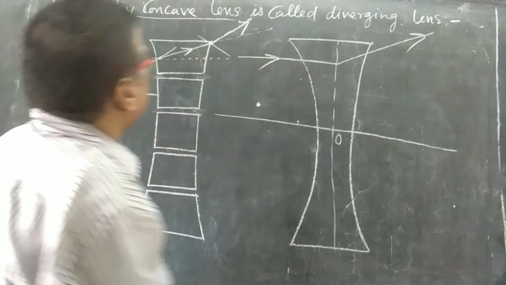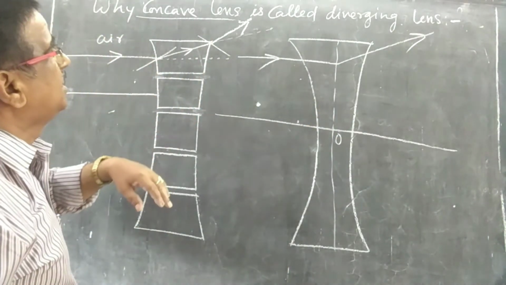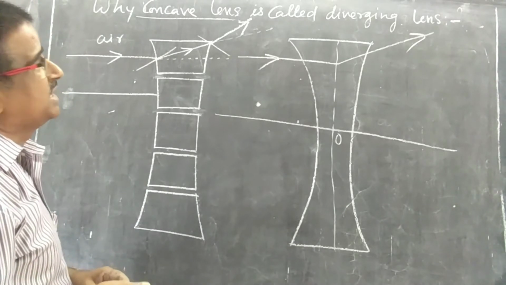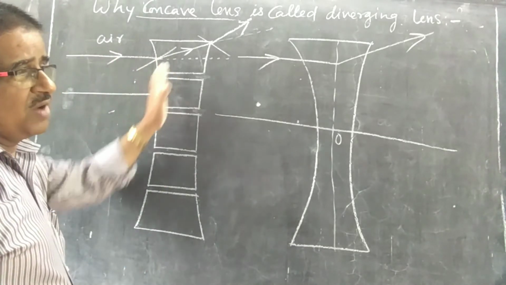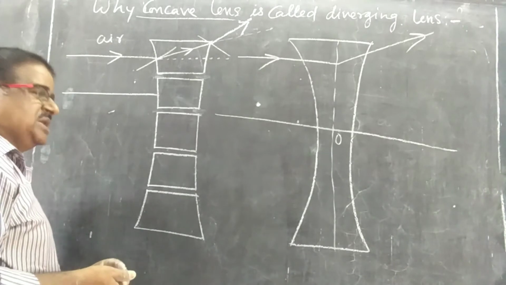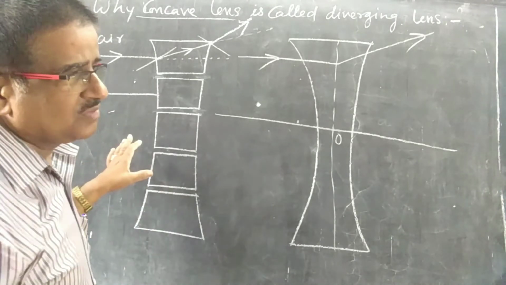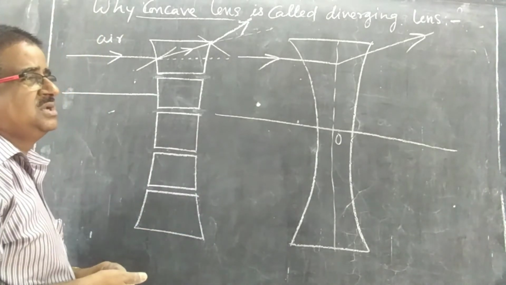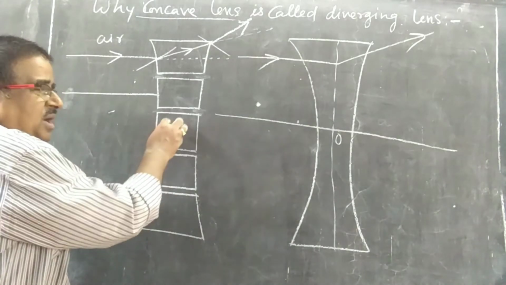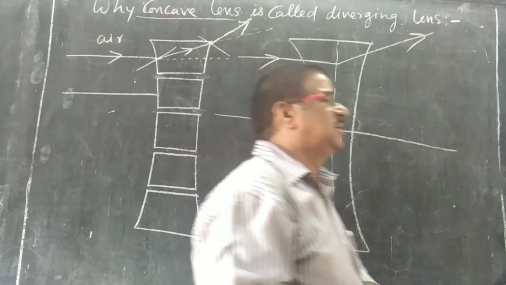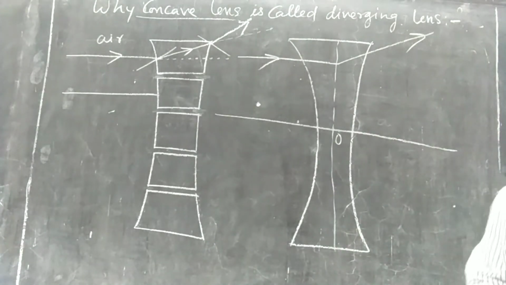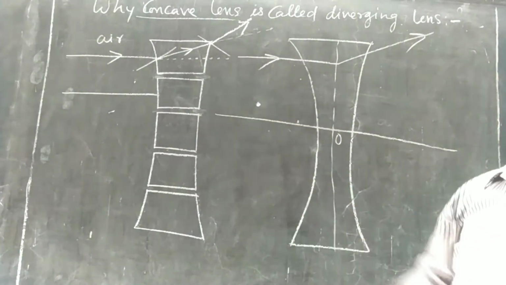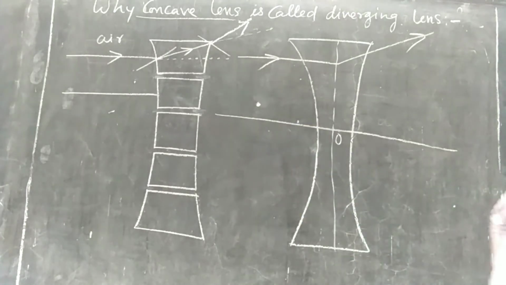So this is the reason why a concave lens is called a diverging lens, as all the light rays falling on the concave lens diverge out if it is placed in a medium of refractive index less than the refractive index of the material of the lens. Otherwise the nature of the lens will change. If you place the lens in a different medium, the nature will change.